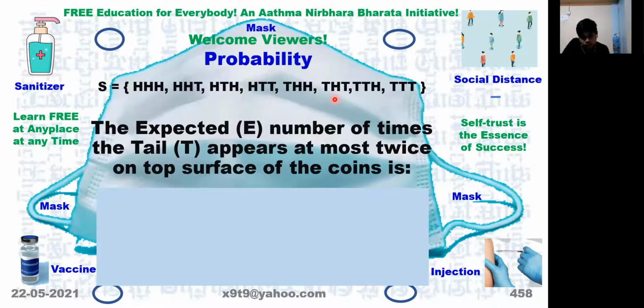The expected number of times the tail appears at most twice on top surface of the coin. 6 times, because it will exclude the HHH and TTT. At most means it can include the lower one also.